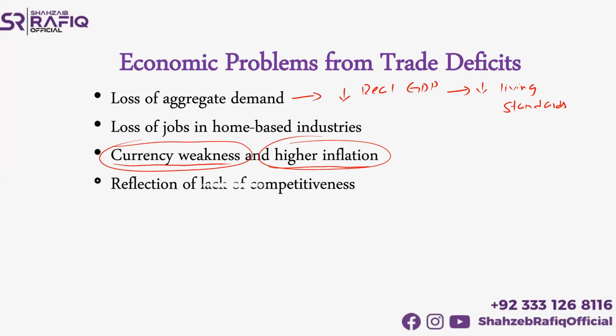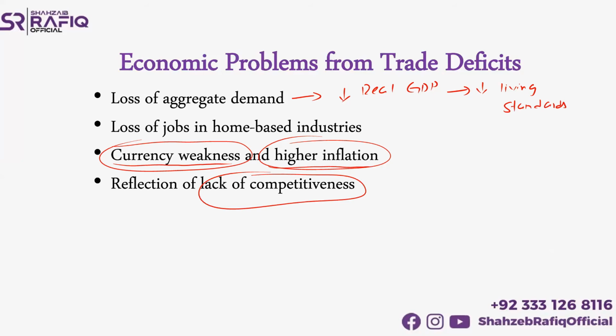The fourth factor that can be a problem from the trade deficit is reflection of competitiveness. As we can see, the economy is less competitive, or there's a supply side weakness in the economy. This shows the competitiveness of an economy with the competitive countries, with the competitive nations.